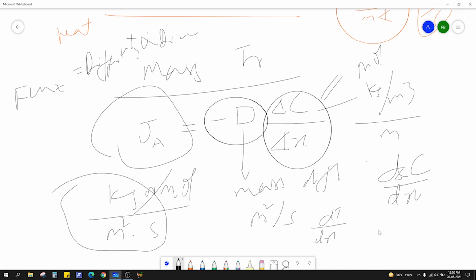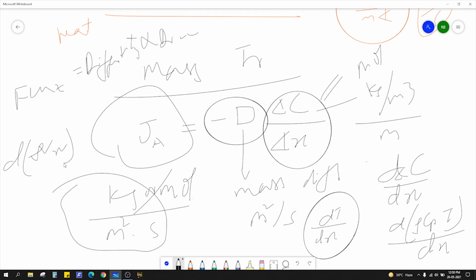The driving force is definitely dT by dx, but if you write it properly in this form, then you should have d(rho Cp T) by dx. In case of momentum transfer, it will be d(rho vx) by dy, right? So definitely this is the analogy between these three transfers.